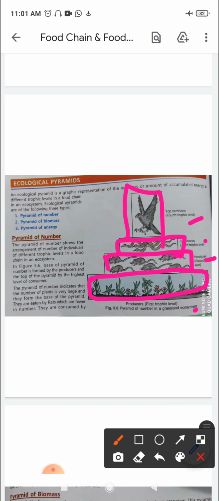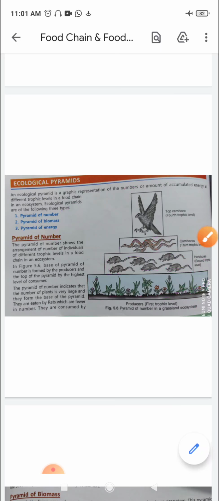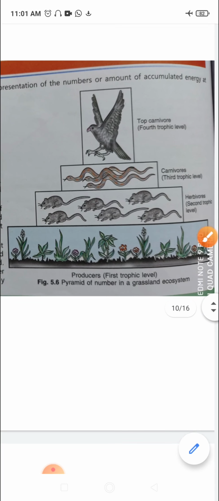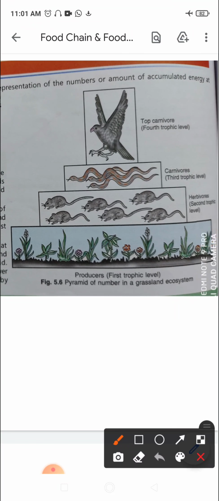So ecological pyramids could be of three types. There are the pyramid of number, pyramid of biomass, and the pyramid of energy. So let's start with the first one, that is the pyramid of number, right? The pyramid of number shows the arrangement of number of individuals of different trophic levels in a food chain ecosystem, right? So you can see here the number of individuals in the different trophic levels, right?